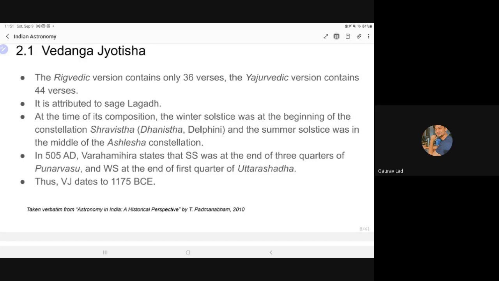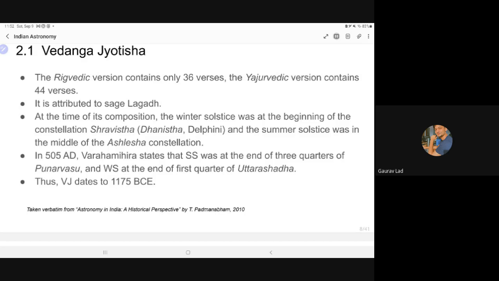because many times people used to attribute texts to some god, like Surya Siddhanta or Vishnu Smriti, Parashara Smriti, Yajnavalkya Smriti, and Brahma Siddhanta. So we are not sure if this person actually existed and is the one who composed Vedanga Jyotisha. It becomes very difficult to determine who the actual authors are and to whom it is attributed. So this is quite interesting.